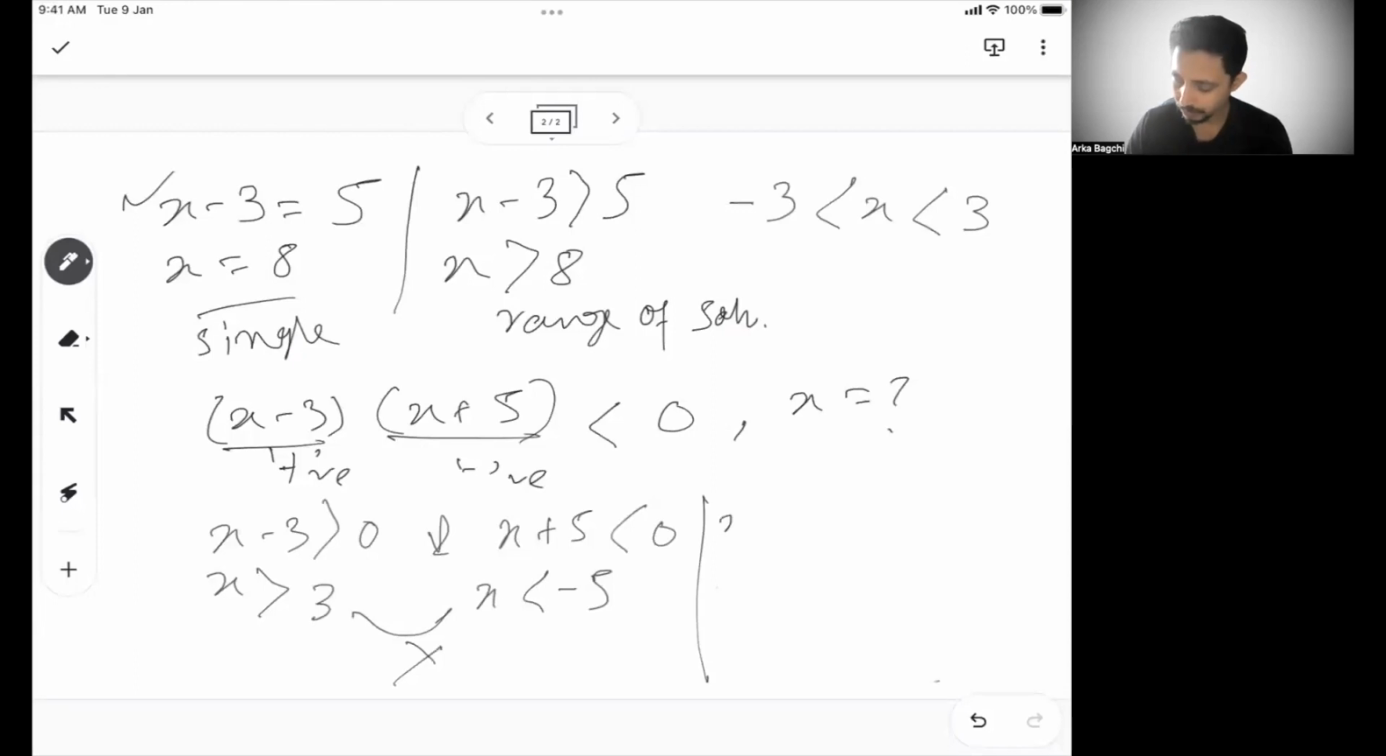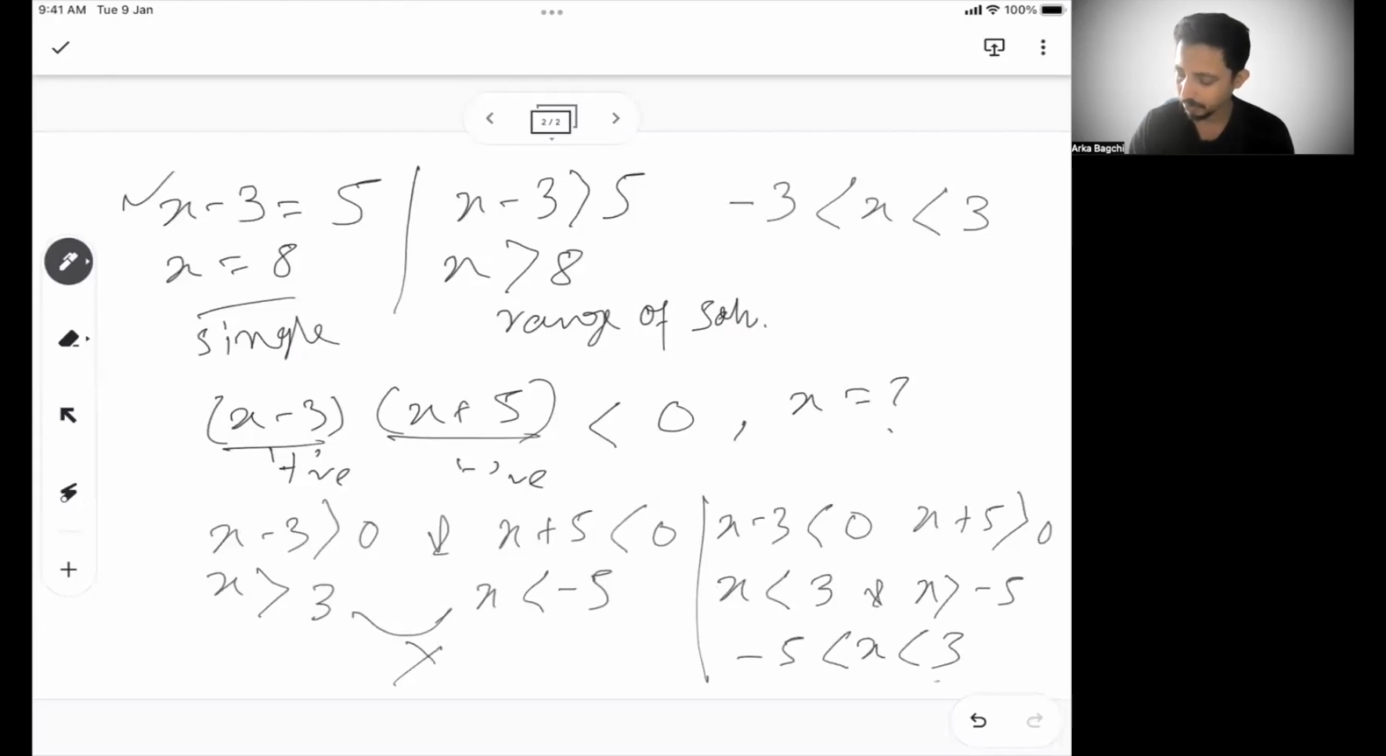So the other assumption is x minus 3 is negative and x plus 5 is positive. And if I do that, x is less than 3 and x is greater than -5. So then I can say -5 < x < 3. So x lies in this zone. So this is the range of values of x. So this is one way you can solve it.